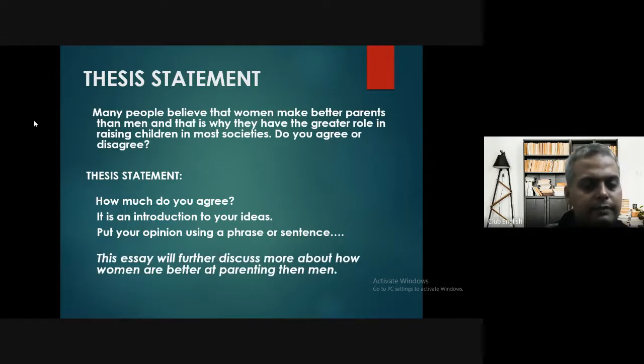Here it is. This essay will further discuss more about how women are better at parenting than men. That means you are taking the side of women, right? So indirectly you are quoting your opinion in an indirect way, but yet you have taken a standpoint that yes, women are better than men at parenting, right? Let's move on further. This is done.